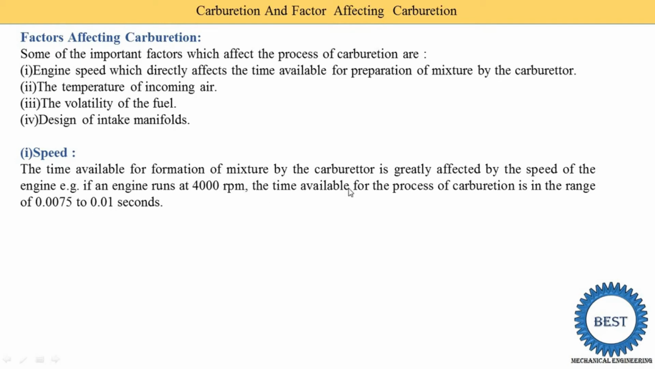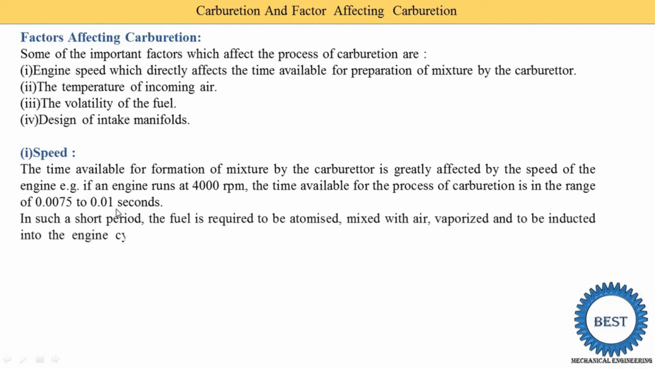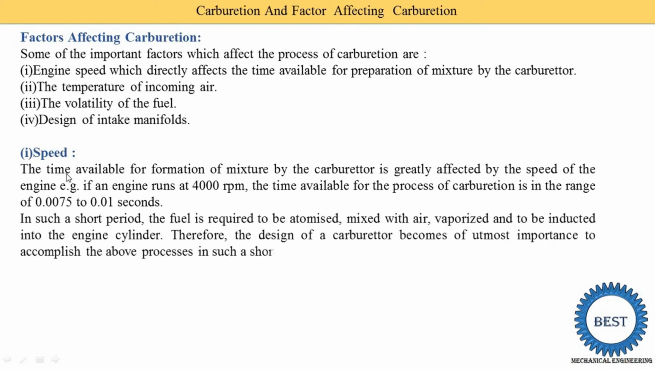So the time available for the carburation process is in the range of 0.0075 to 0.01 seconds. We just divide the 2000 by 60 seconds, so we get this answer. It needs this much time, meaning one mixture is supplied to the engine in 0.0075 to 0.01 seconds. If the engine speed is increased, then we have a very short time to make the proper mixture. That is why engine speed affects the carburation process, in such a very short period.